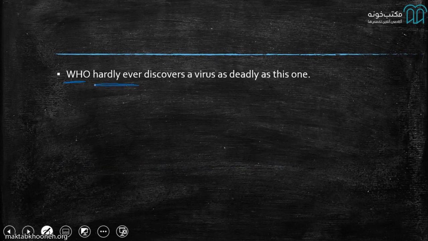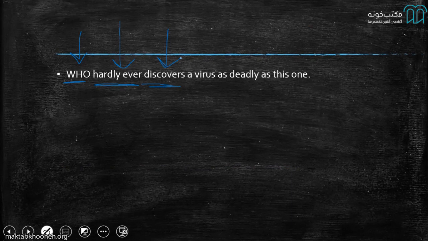So I could use rarely, I could use seldom, and then I have my verb and the rest of my sentence. So all that really matters is that you know that there's a subject, there's a limiting adverb, and then there is your verb. And yes, most of these sentences would refer to the present time because they're general, but you could also use them for the past as well. So WHO hardly ever discovers a virus as deadly as this one.